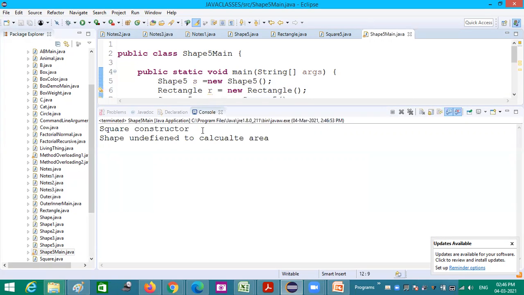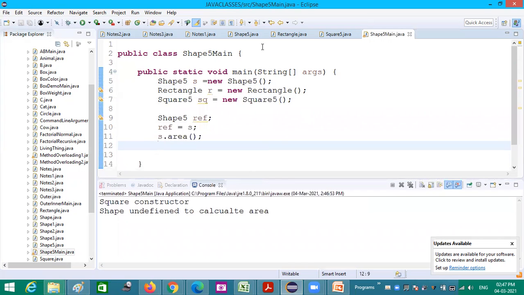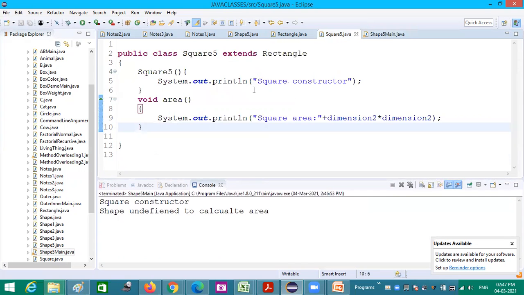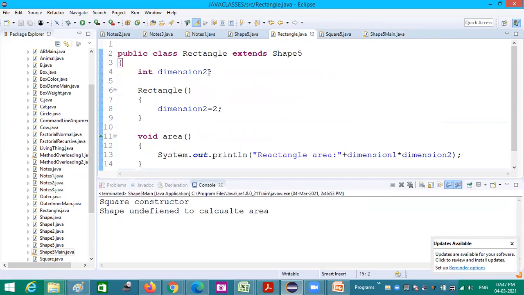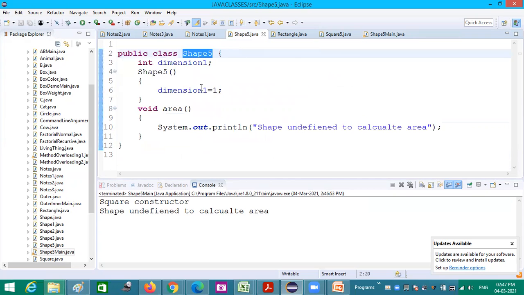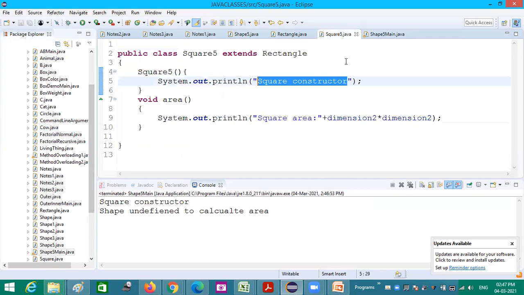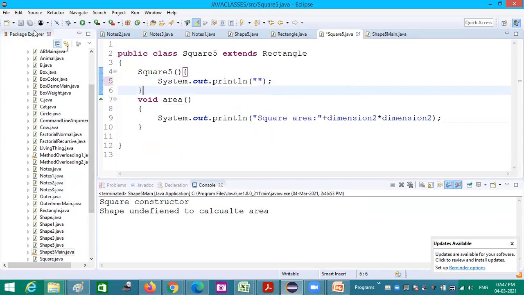Square constructor is automatically called. Shape undefined to calculate area. This is for the base class. So in the square class, square constructor. Automatically all the constructors are called one by one. In the rectangle's constructor and shape's constructor, we don't have any display, so those are not displayed. This time being I am simply making it null.